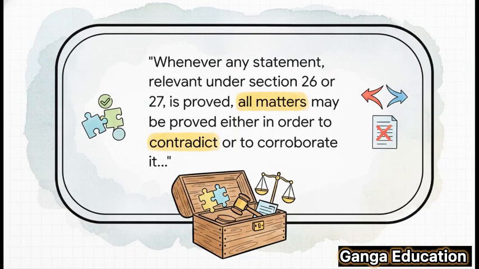Now, let's look at the language here. In simple terms, what this is saying is that once a statement under Section 26 or 27 gets proven, the court opens the door for more information. You can bring in other facts to either back up that statement, to corroborate it, or to challenge it, to contradict it. You can even bring evidence to test the credibility of the person who made the statement. It's like a toolkit for the court to examine a piece of evidence from every single angle.